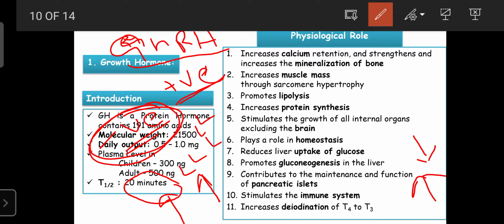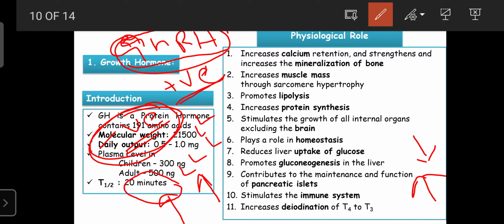Once again the chemoreceptor detects and sends information to the cerebral cortex that the hormone level has increased. Then the cerebral cortex gives the message to the hypothalamus. The hypothalamus stops the release of the growth hormone releasing factor and instead sends the growth hormone inhibitory factors. Due to that, the somatotrope stops the release of growth hormone.